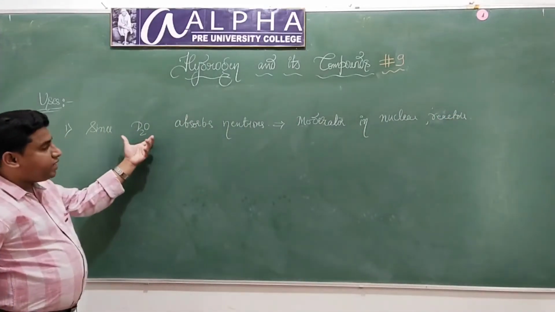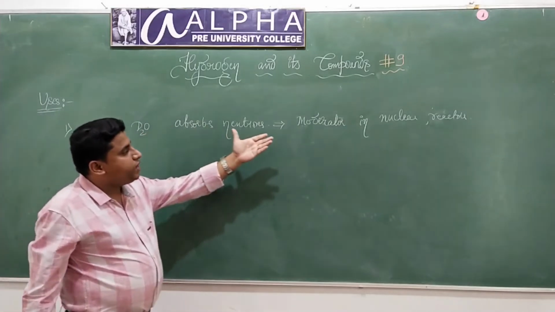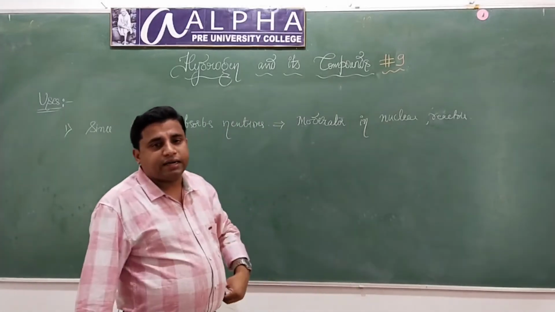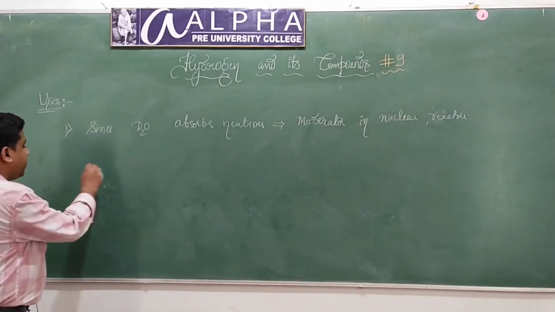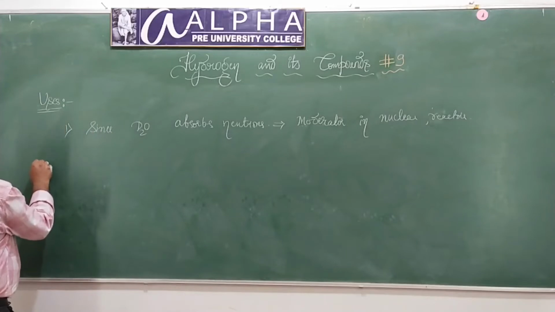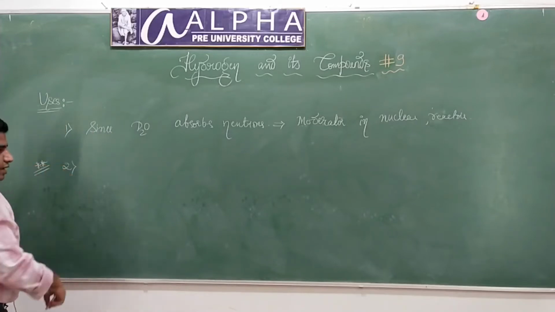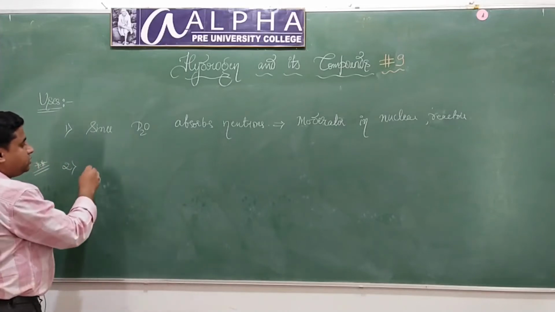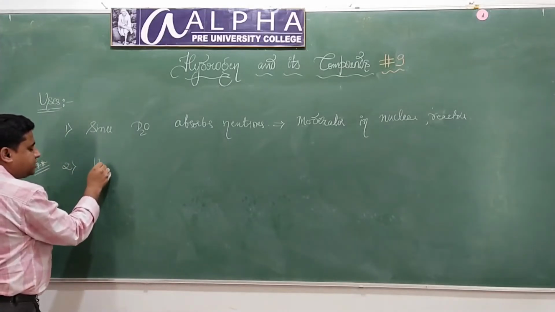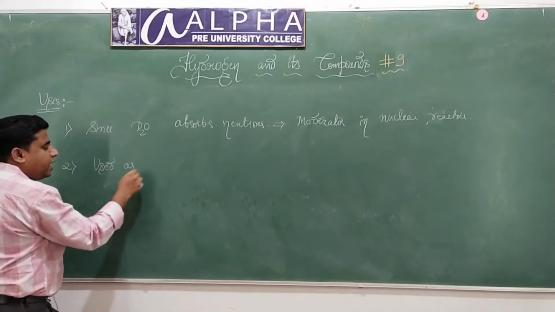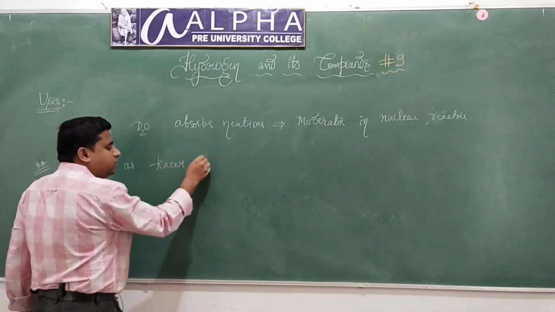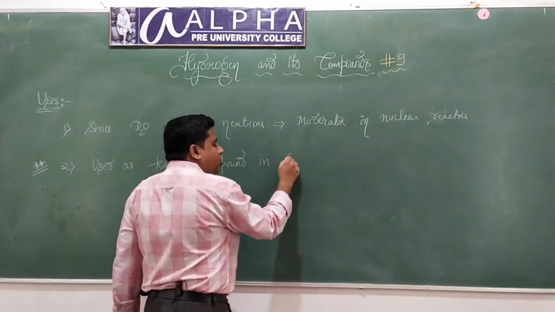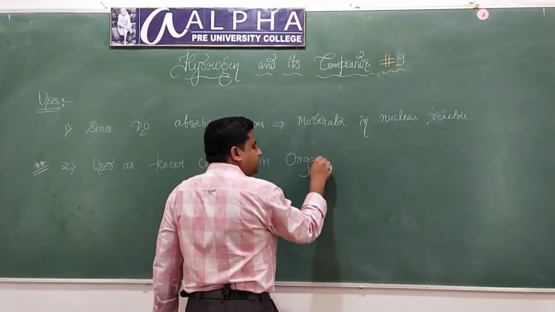Since heavy water absorbs neutrons, that is why it is used as a moderator in nuclear reactors. Got it? And one more very important use of heavy water is that it is used as a tracer compound in organic reactions.